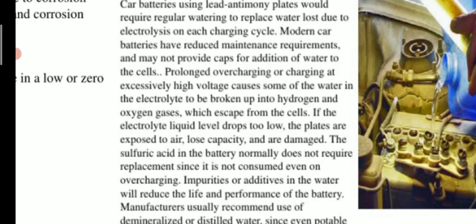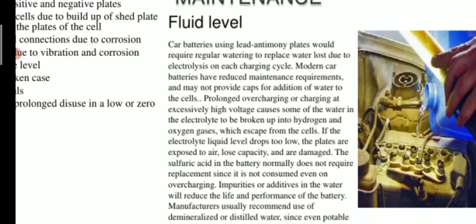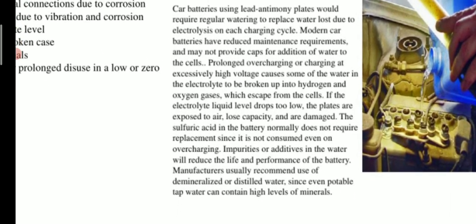Prolonged overcharging or charging at excessively high voltage causes some of the water in the electrolyte to break up into hydrogen and oxygen gases which escape from the cell. If the electrolyte liquid level drops too low, the plates are exposed to air, lose capacity and are damaged. The sulfuric acid in the battery normally does not require replacement since it is not consumed even on overcharging. Impurities or additives in the water will reduce the life and performance of the battery. Manufacturers usually recommend use of demineralized or distilled water since even potable tap water can contain high levels of minerals.